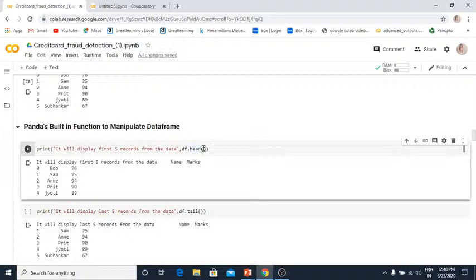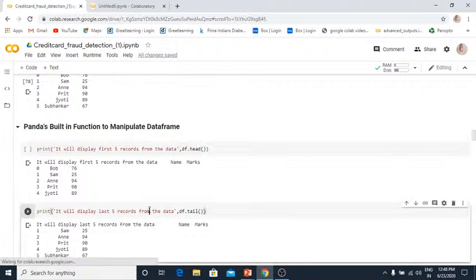It will return that many rows to you. And we have tail. Tail will give the last 5 rows by default. Again, you can specify how many rows you want in the brackets, 15, 20, 25.